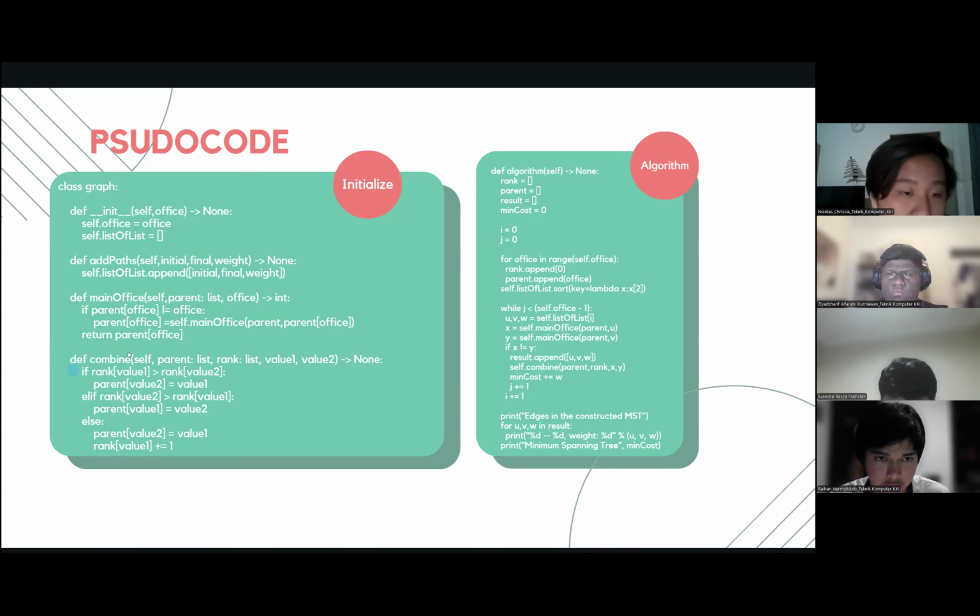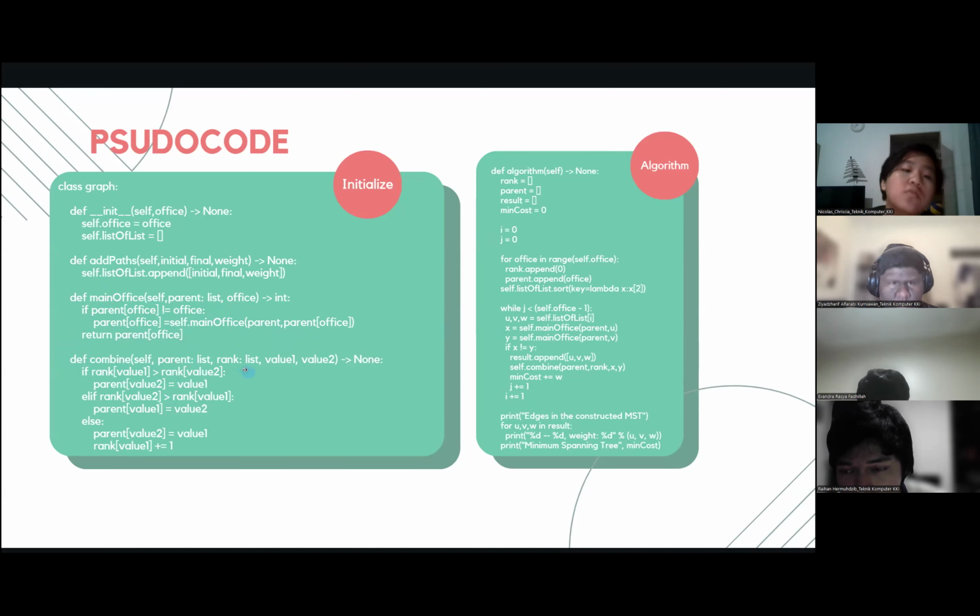Now this is combining, which is we need a parent, rank, and a value. Now, if the rank of value 1 is higher than rank of value 2, meaning there's more nodes in the rank 1, then the value 2 would join with rank 1. And then if value 2 is higher, then the parent of value 1 becomes value 2. Otherwise, parent of value 2 is converted to value 1, and the rank is increased by 1.